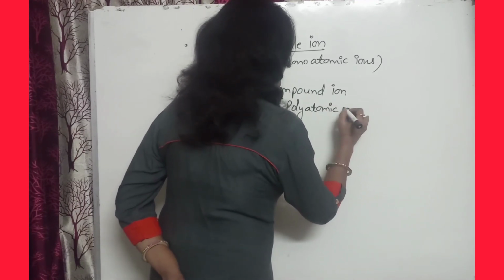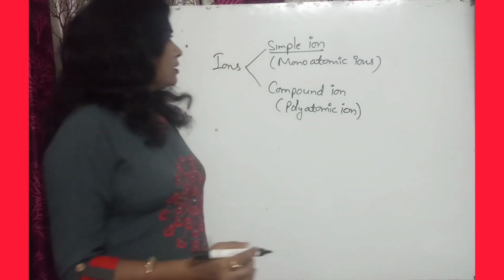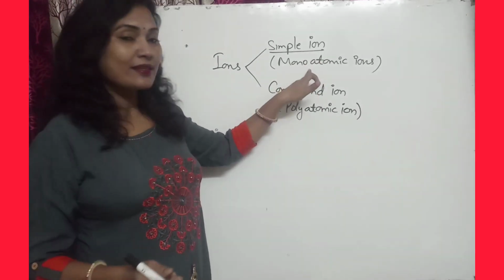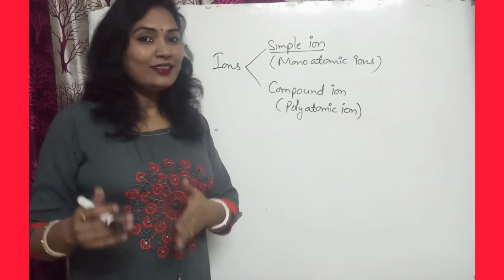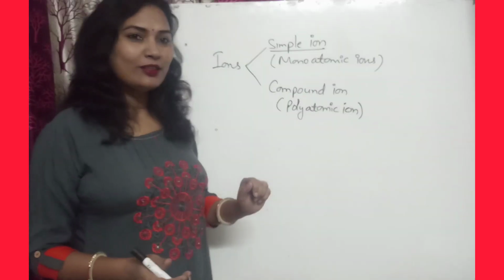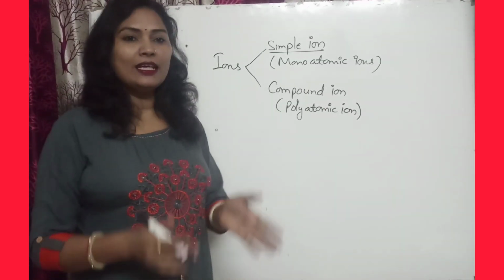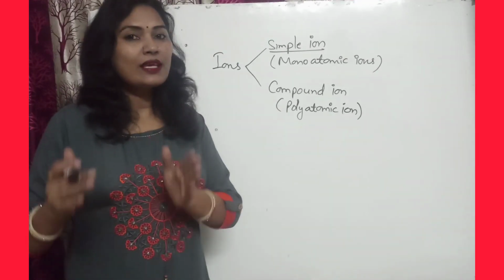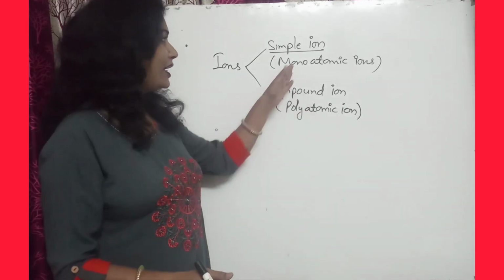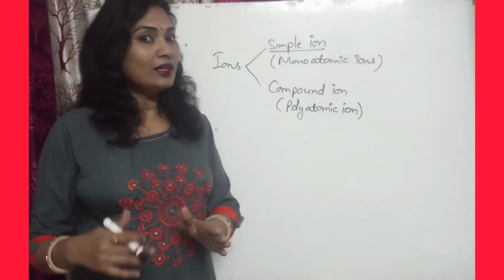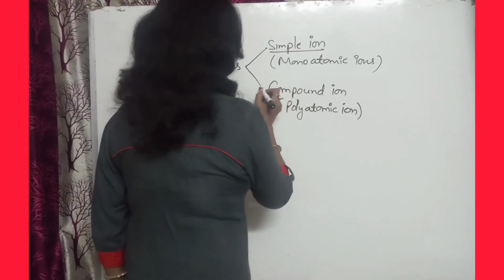Monoatomic ion means the ion consists of a single atom. And polyatomic ion is a group of atoms carrying charge. It means a group of atoms is present in the polyatomic ion, and a single atom is present in the monoatomic ion.